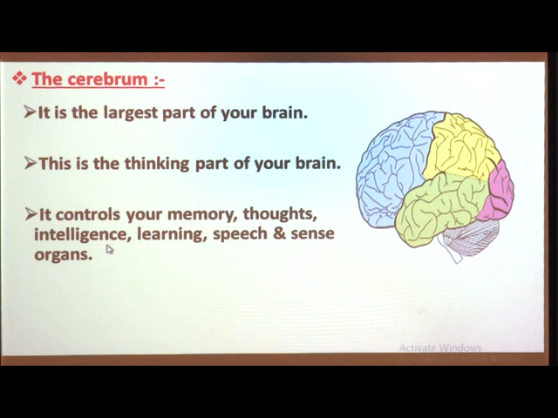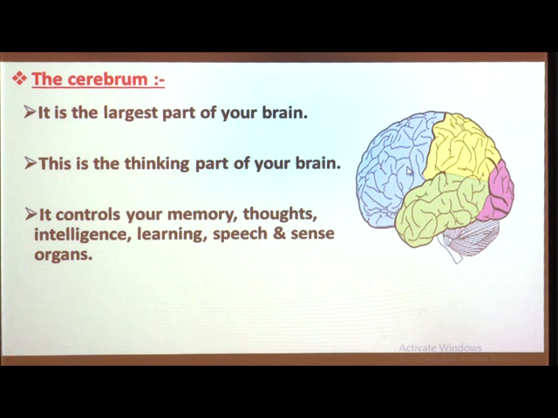The cerebrum is divided into two cerebral halves, the left half and the right half. In this picture you can see the left half and the right half. But the work of these two halves is opposite to each other.